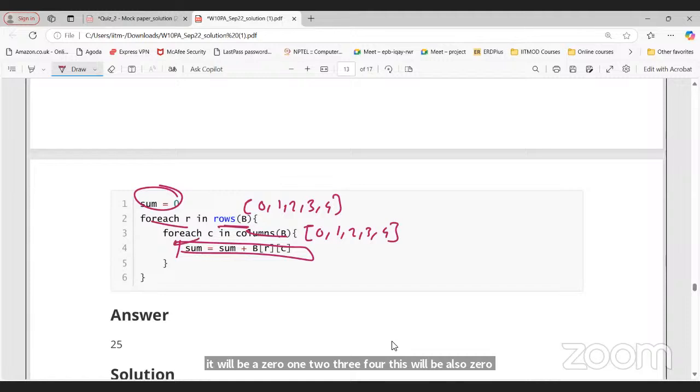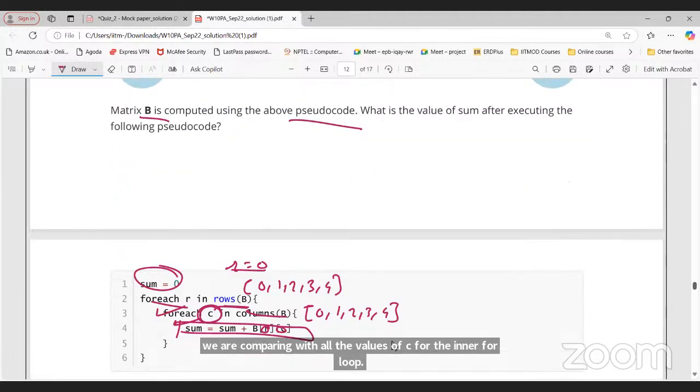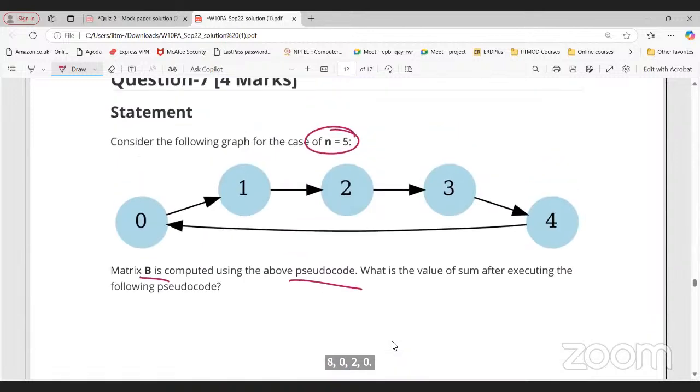And what we are doing, if there's an edge from R to C, we are saying 1. So first R will be 0 for the first iteration, and then we are comparing with all the values of C for the inner for loop. So 0, 0. Do we have any edge from 0 to 0? No, sir, because remember we are considering B here.